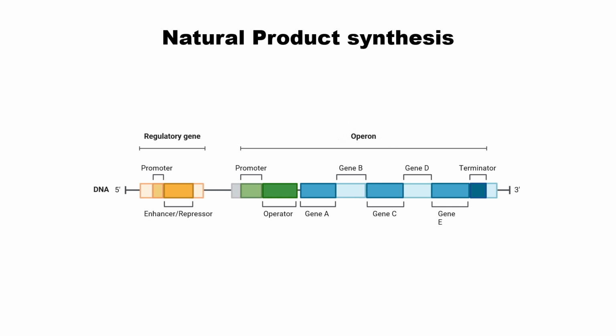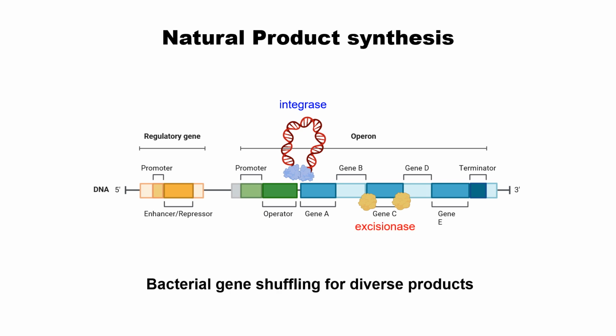Sometimes to modify the structure of a natural product, we may need to insert new genes. In that case, it's an integrase. Sometimes we take out some part of those genes, using an exogenase kind of enzyme function, making bacterial gene shuffling to make diverse natural products.